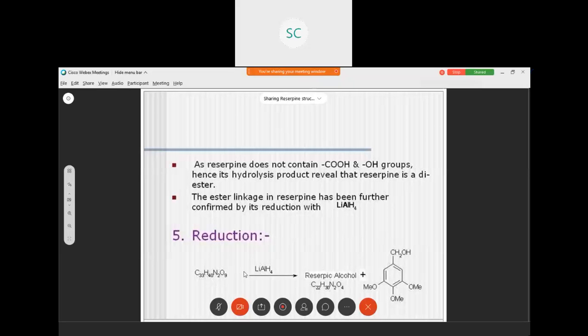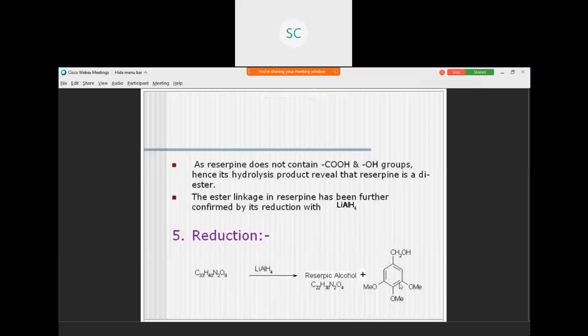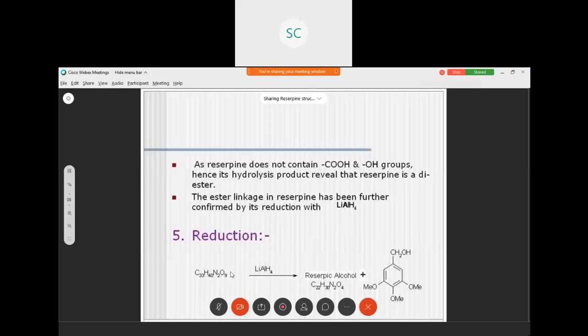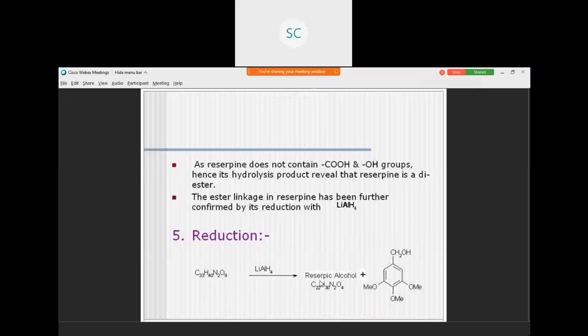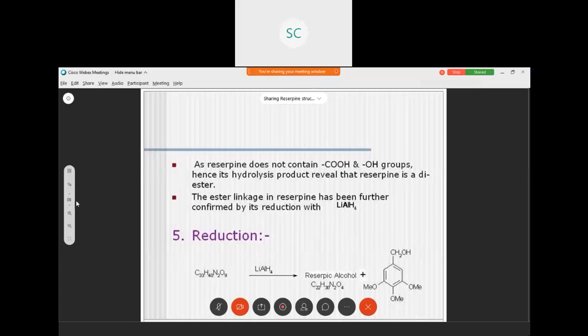Reserpine is reduced with lithium aluminum hydride, and reserpic alcohol and 3,4,5 trimethoxy benzyl alcohol are formed. Reserpine is treated with lithium aluminum hydride. Mainly, reserpic alcohol is formed. So, in the above two reactions, we understood reserpic acid plays an important role in the synthesis of reserpine.